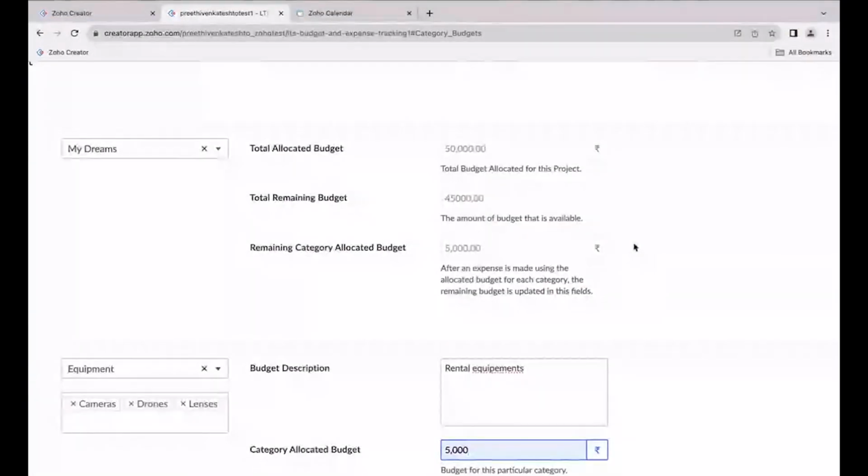Now we can see the auto calculations happening on user input of category allocated budgets. For this purpose, we have used simple calculations with the help of form workflow. Since I gave the category budget as 5,000, it has been subtracted from the total budget and the remaining budget is calculated. Similarly, the category-wise allocated budget is also shown here.